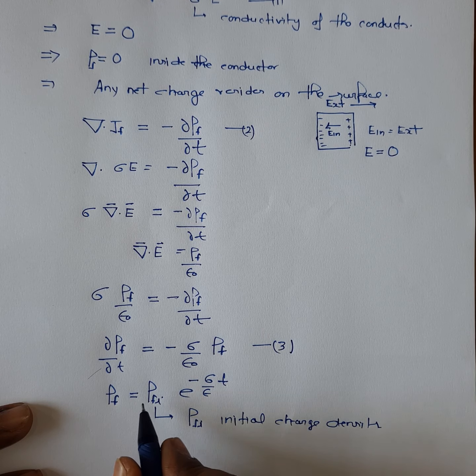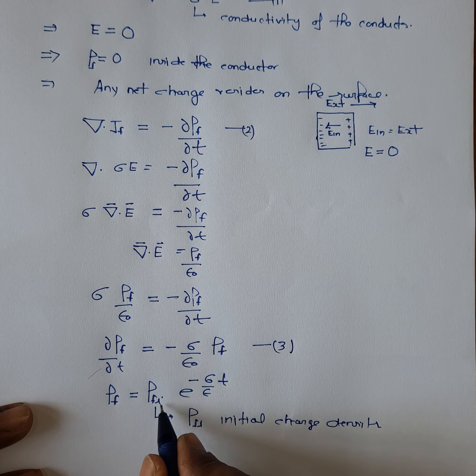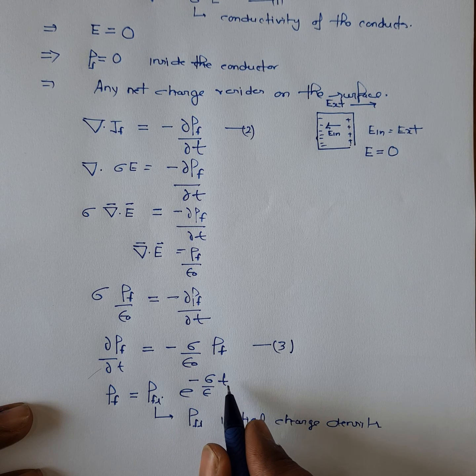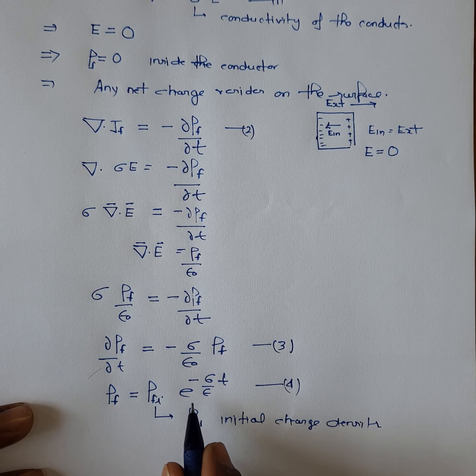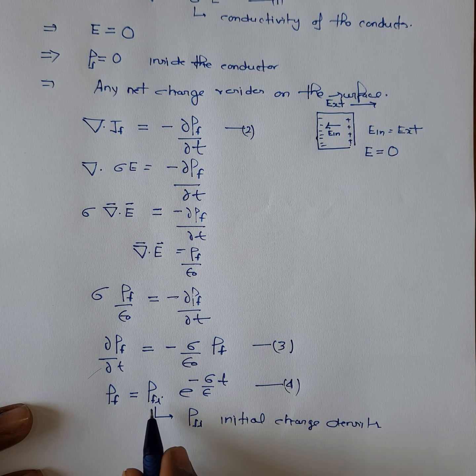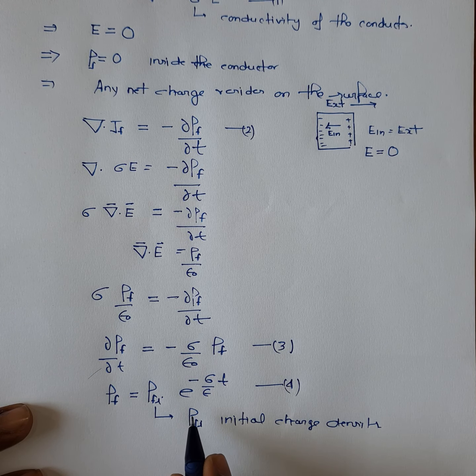This equation, let's call it equation number 4, tells us that the initial charge density decreases exponentially with time.